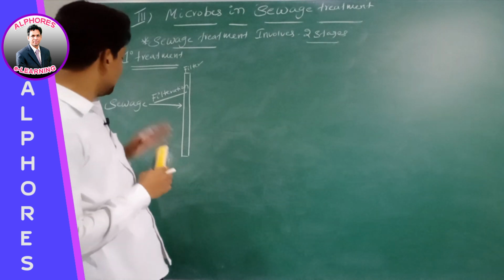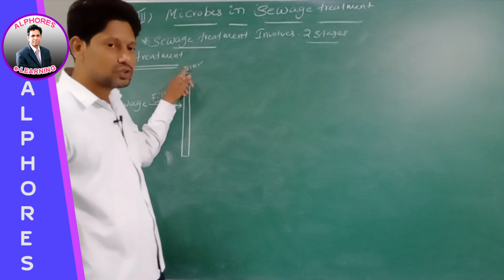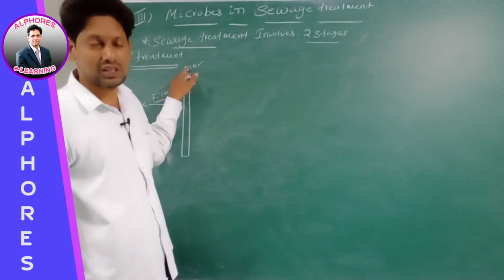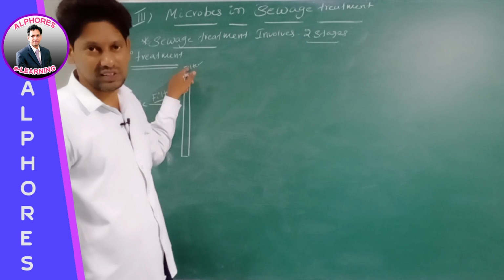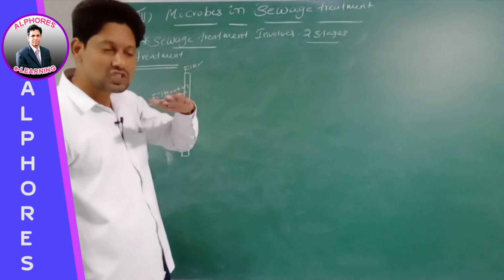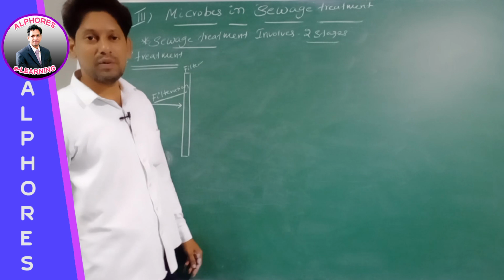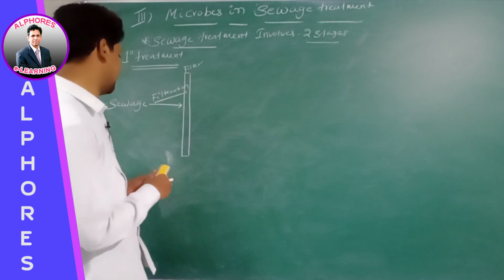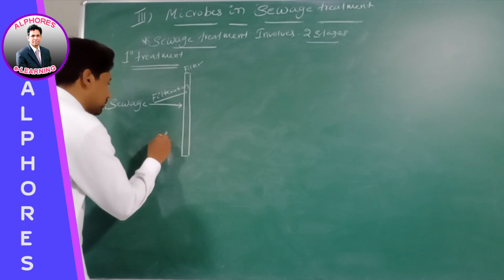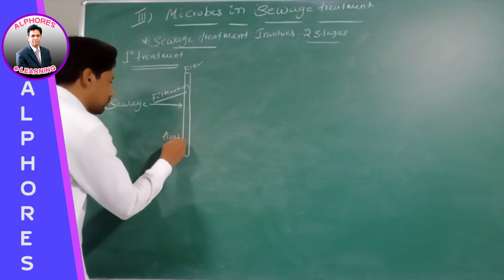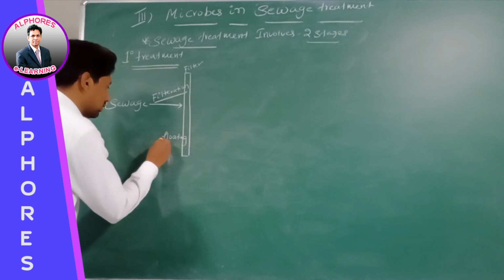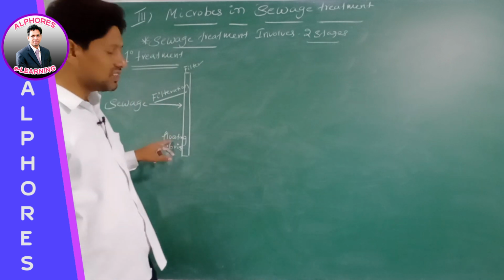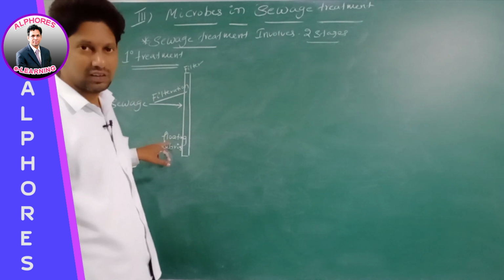When sewage is passed through a filter, the floating debris remains on the filter. What remains on the filter? Floating debris remains on the filter, right?